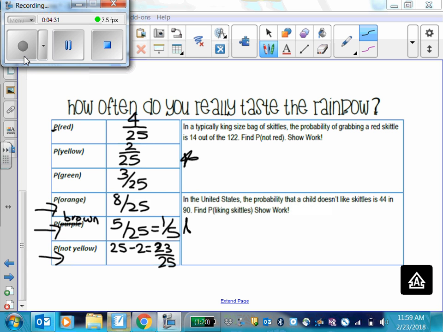This one's not based off your bags. This is just based off statistics. Make sure they're in simplest form. And you can leave it as Skittles. Okay, so hopefully this wasn't too challenging.